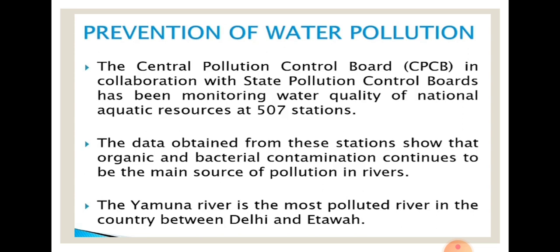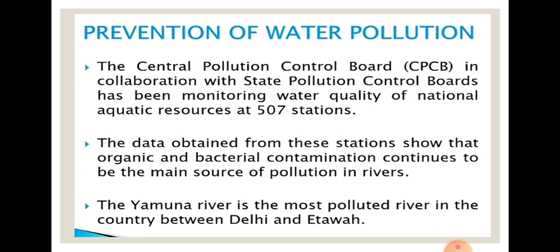The CPCB and the State Pollution Control Boards monitor the quality of the water of the nation and different kinds of aquatic resources, and they have 507 stations. The data obtained from these stations shows that the organic and bacterial contaminants continue to be the main source of pollution in the rivers.